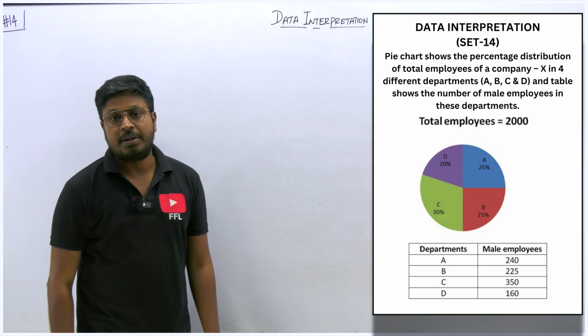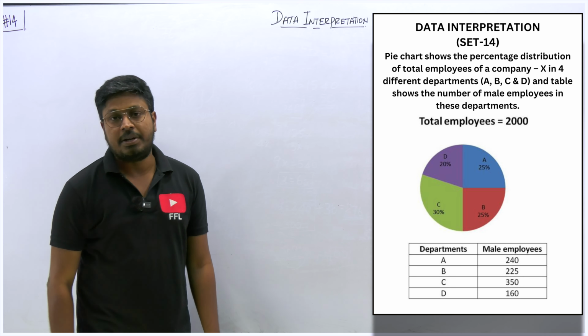Here in this 14th mains level data interpretation question, we will be solving a question based on a pie chart. They have given a pie chart as well as a table. Always remember, I have told you many times, by just seeing the chart values, do not decide whether it is easy or difficult. The chart values can be anything. It can be a missing number, or there can be only 2 rows or only 2 columns. So by seeing a chart, do not decide the DI is difficult. If you are strong on the basics, you can solve whatever the DI level is. You can easily clear the chart.